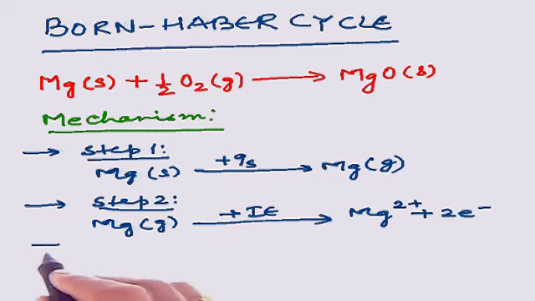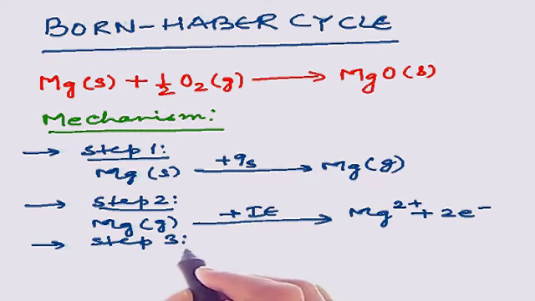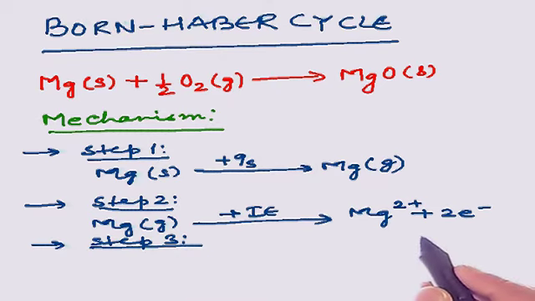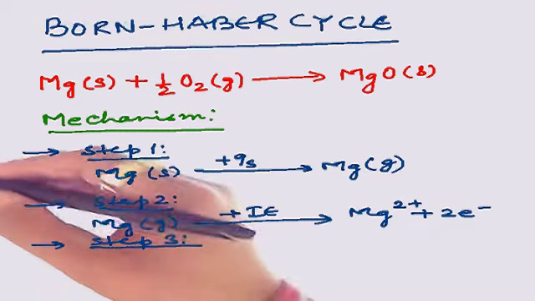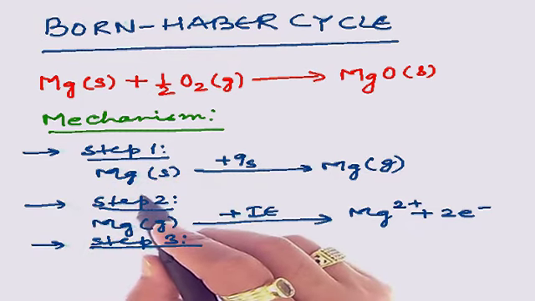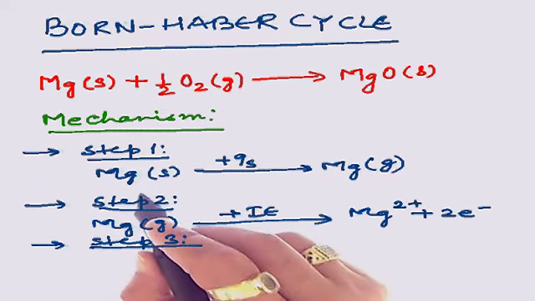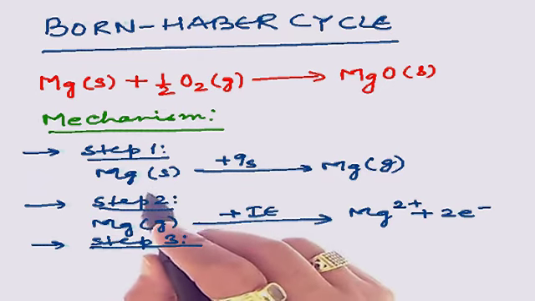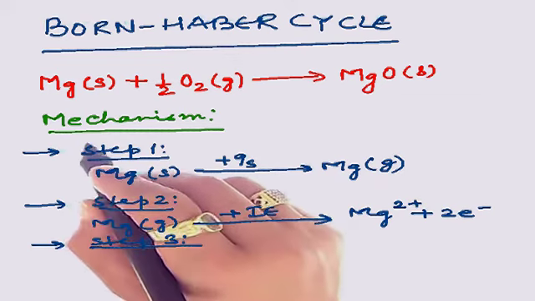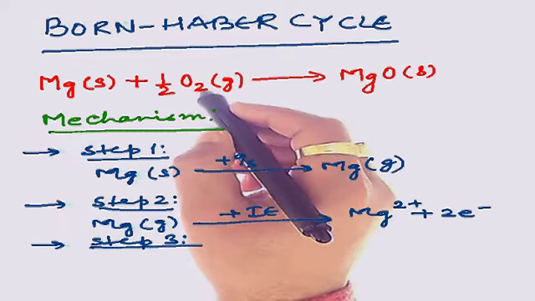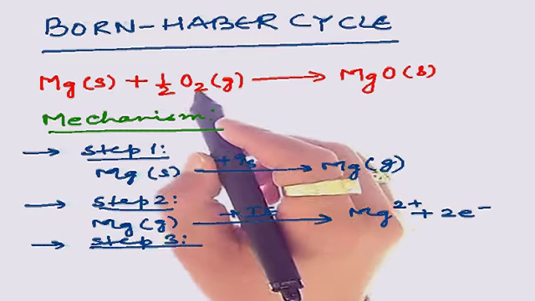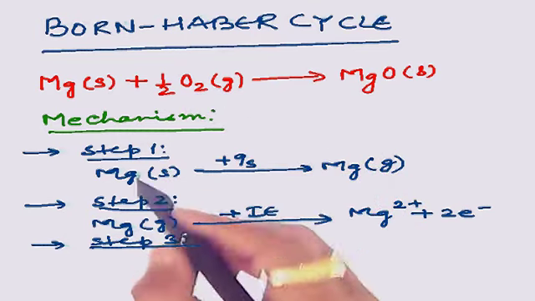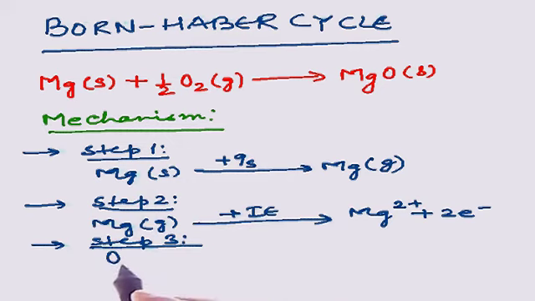Now in the 3rd step, oxygen will undergo the gain of the 2 electrons obtained from the valence shell of the magnesium atom. But students, we have discussed in the last section that electrons can only be added or removed from an atom when it is gaseous and has an isolated existence, meaning it should be in an uncombined state. And as we find here, oxygen is in the form of O2, that is, in the combined state. So firstly we have to convert combined state oxygen into isolated state.